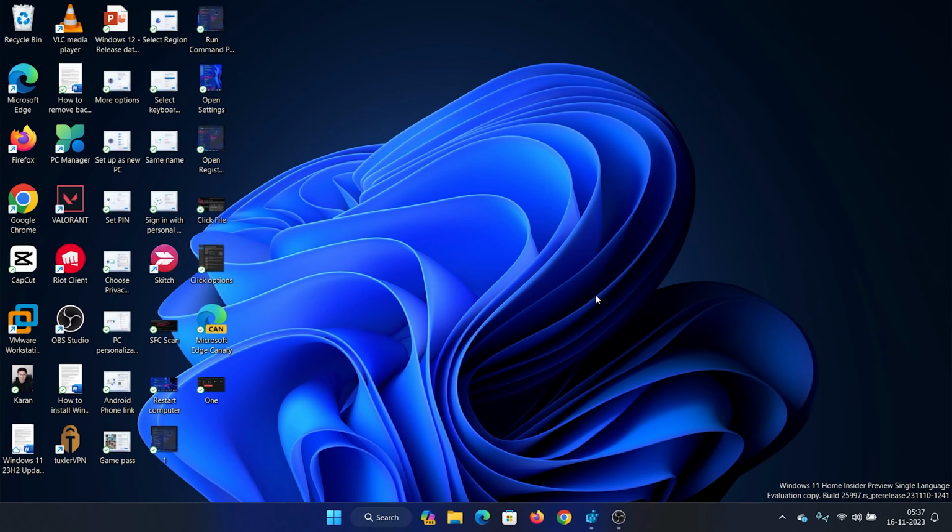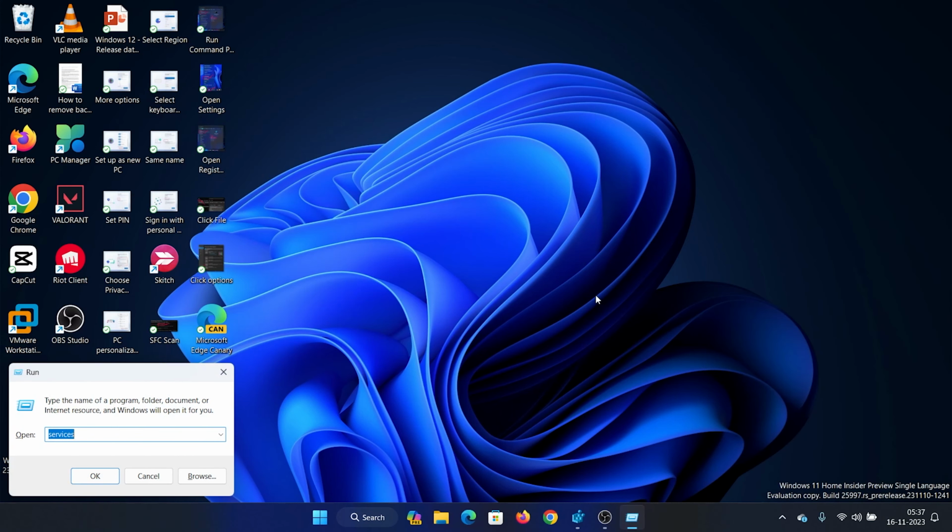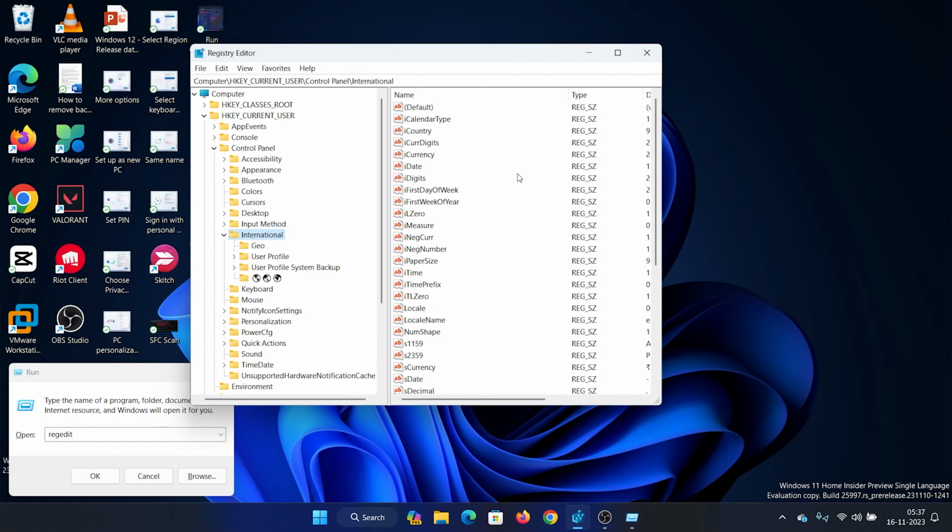Press the Windows key and the R button together to open the Run window. In the Run window, type the command regedit and hit Enter to open the Registry Editor window. If it asks for that administrator prompt, please click on Yes.